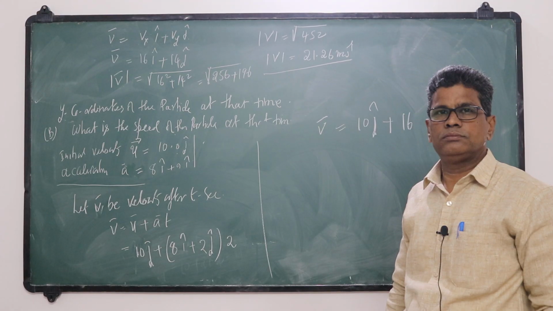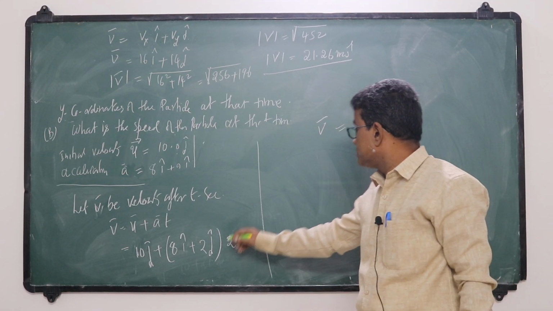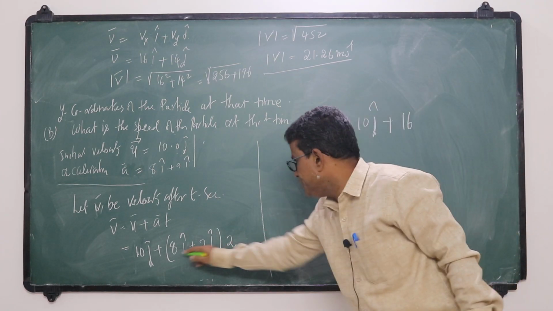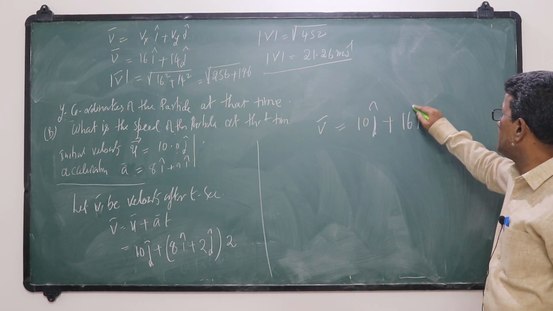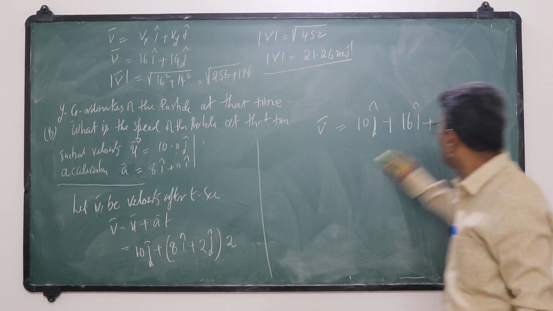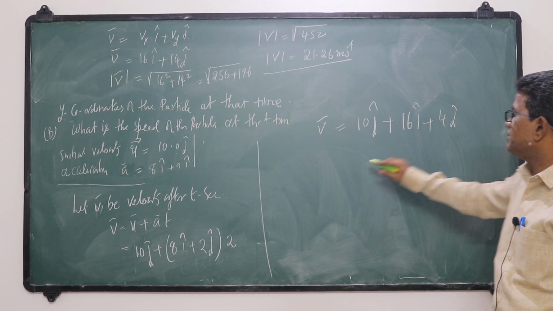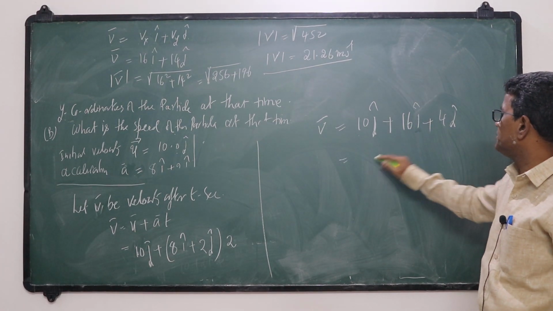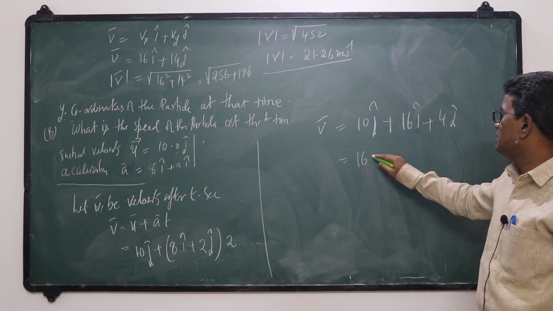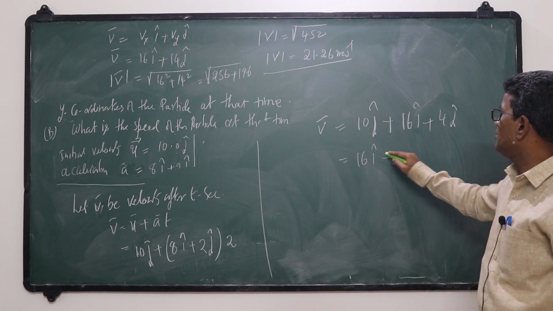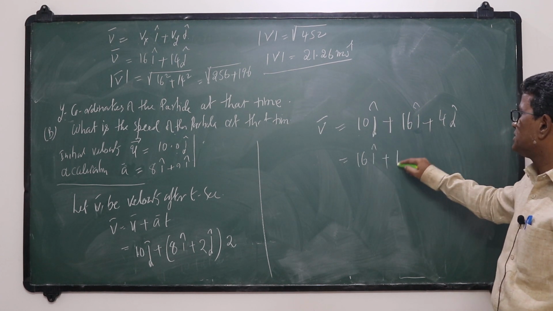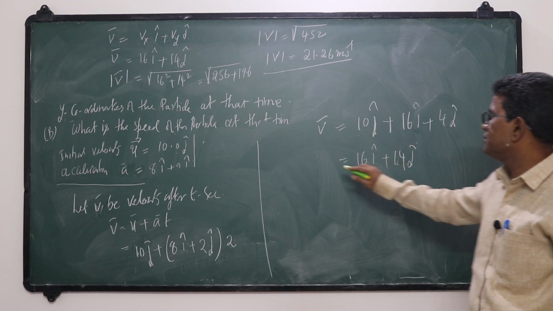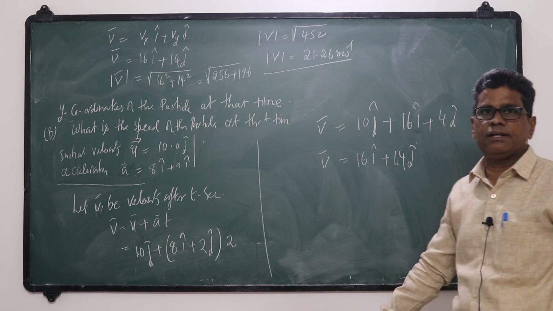So v bar is equal to 10 j cap plus 16 i cap plus 4 j cap. That is 16 i cap plus 10 plus 4, 14 j cap. So that is the velocity vector.